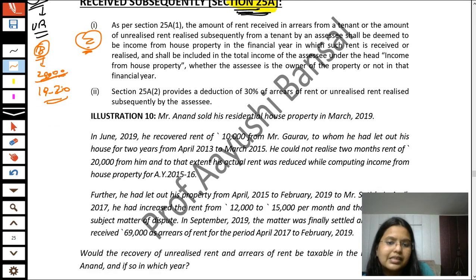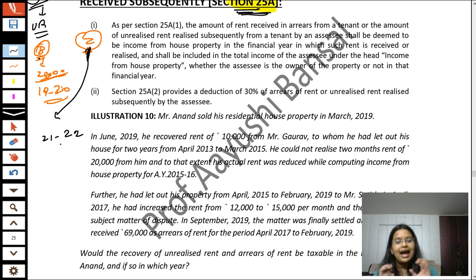Now Mr. B has taken the deduction of rupees 20,000 as unrealized rent, but it might happen that Mr. Z realizes his mistake, that he should not commit fraud with any person. It is a very big sin. So Mr. Z realizes it in the year 2021-22. He comes to Mr. B and says, Mr. B, I don't want to commit any fraud with you. I realize that it is a sin, and I don't want to bear any loss due to this sin. So I am paying you this rupees 20,000.